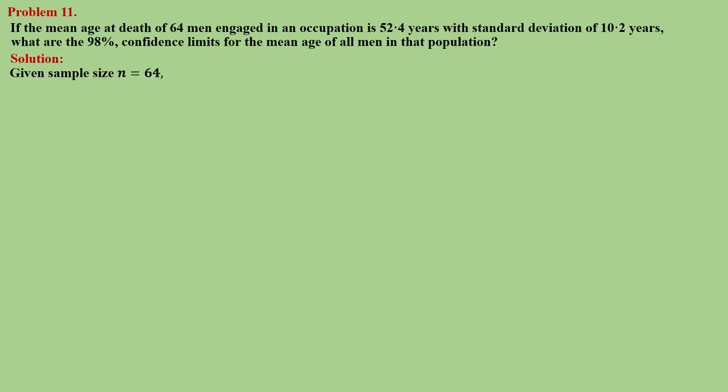So given the sample size, the mean age of death of 64 men engaged, that is the sample size n is equal to 64.